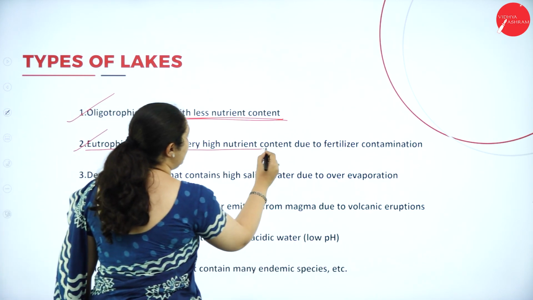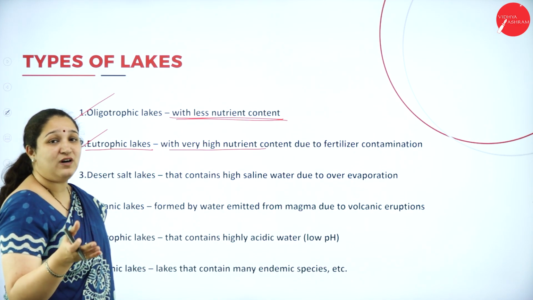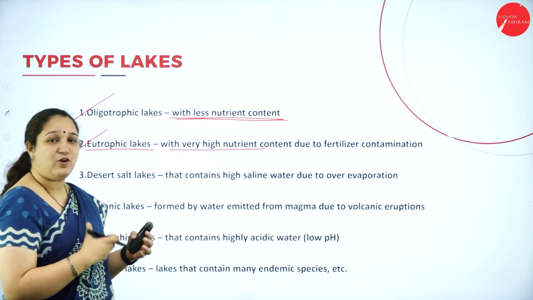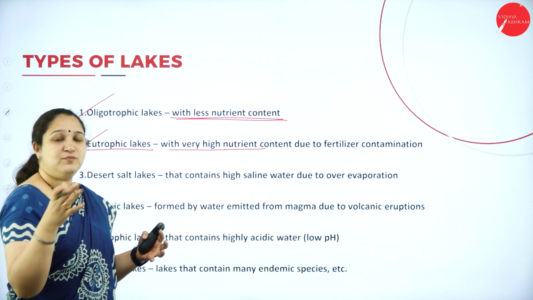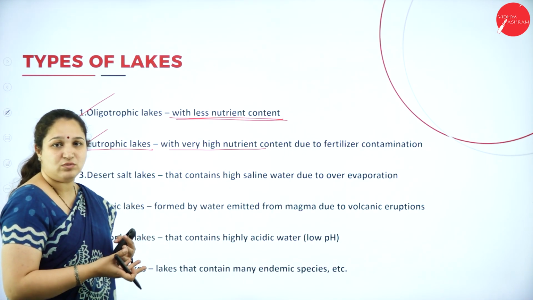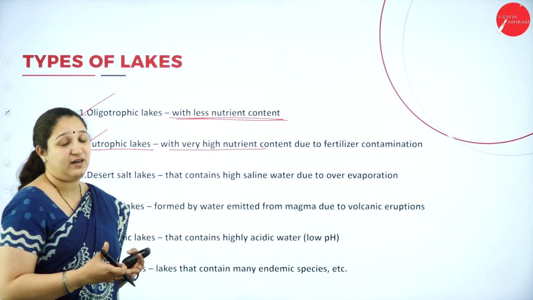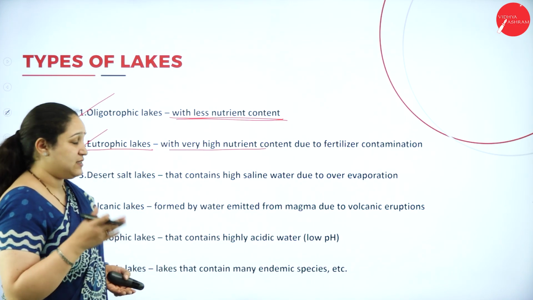Here it is very rich in nutrient content, mainly because of fertilizer contamination. The fertilizers which we add for agriculture, etc., the water flows through the fields, it picks up all the fertilizers along with water, and it comes to the lakes, and the lakes get contaminated. Such lakes we call eutrophic lakes.